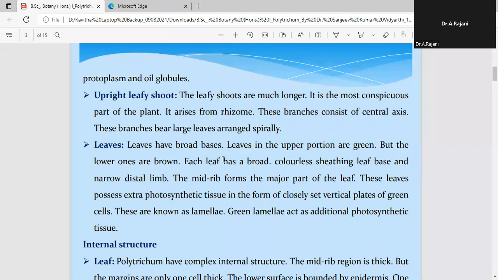They have a broad base, and the upper portion of the leaf is green in color, and often the lower portion is brown, so we call it dorsiventral. Each leaf has a broad, colorless sheath leaf base and a narrow distal limb. The central portion of the leaf we call the midrib.